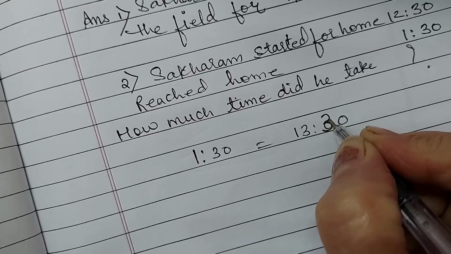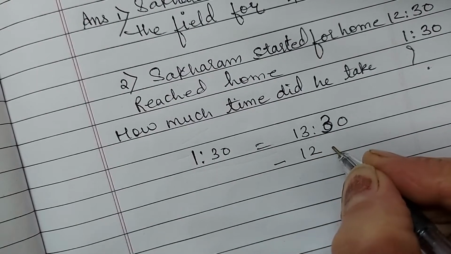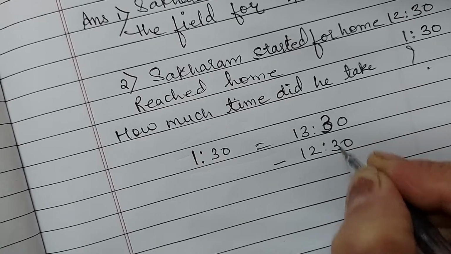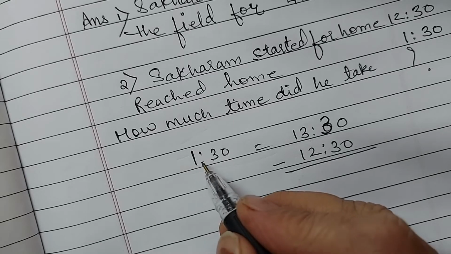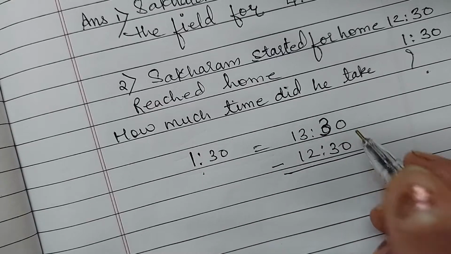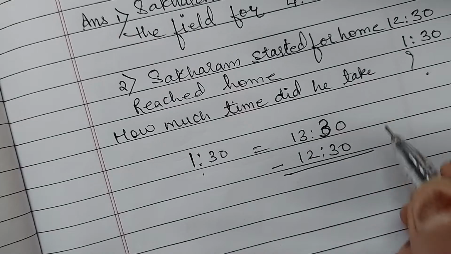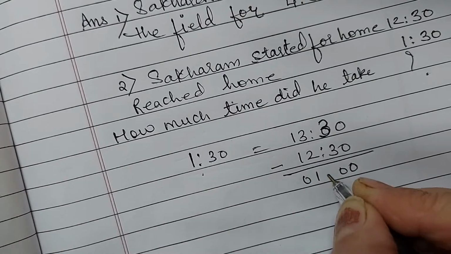We will write 13:30 minus 12:30. He reached at 1:30, so we convert that into the 24-hour clock. That will be written as 13:30 minus 12:30 is equal to 1 hour.